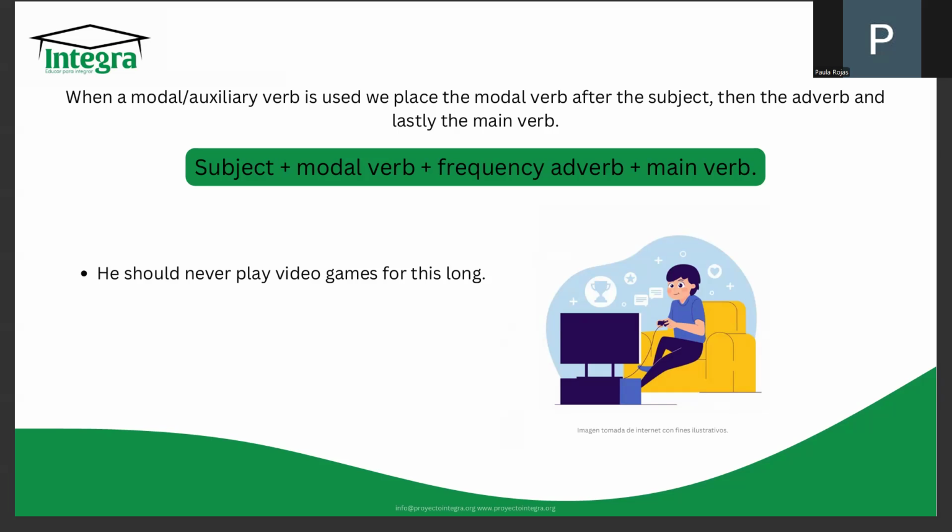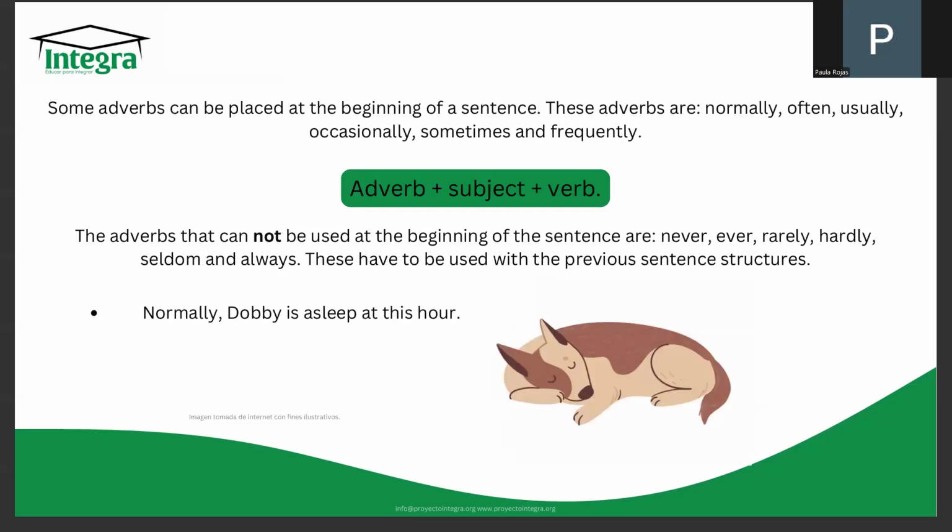So we have he, the subject, should is the modal verb. Remember the modal verbs? Should, can, right? Remember all of them? And then we have the frequency adverb, which is never, and then play, that's the main verb. And then the rest of our sentence.